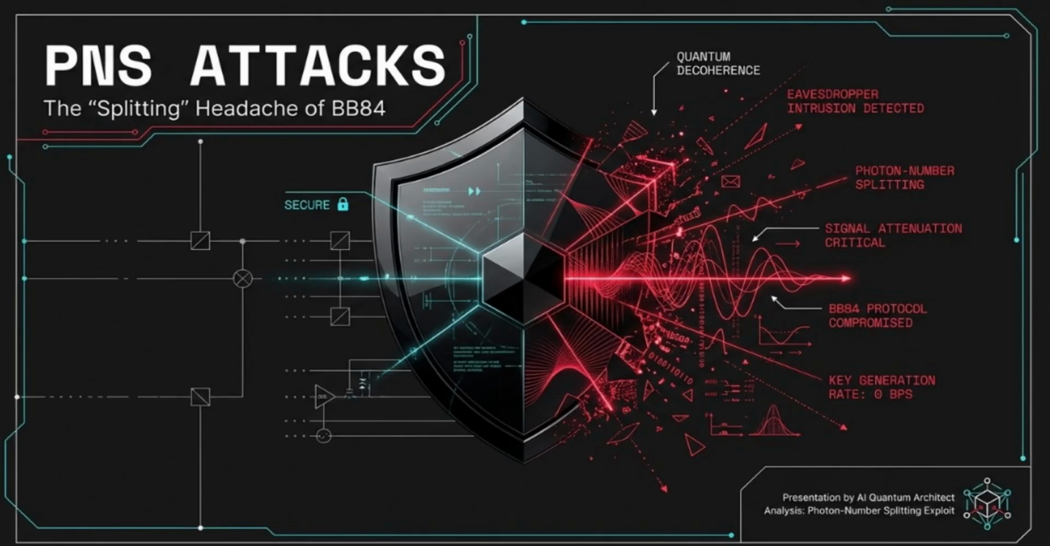It is a subtle, sophisticated splitting headache that can lead to total protocol compromise, critical signal attenuation, and ultimately, a key generation rate of 0. By the end of this deep dive, you'll understand how an eavesdropper can hide in the statistical noise of a laser pulse to steal your data without leaving a trace. Let's break down the physics of the breach.